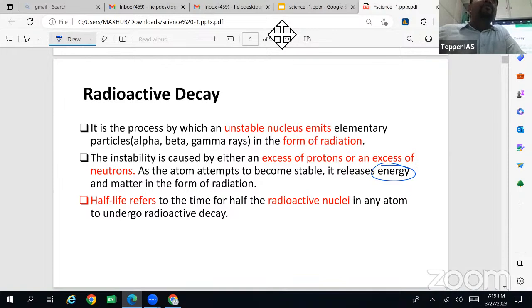And to achieve this stability, they emit radiations in the form of particles. Along with these particles, a huge amount of energy is released, and that energy is nothing but heat. And also neutrons are released, so that we'll see in the fission reaction.